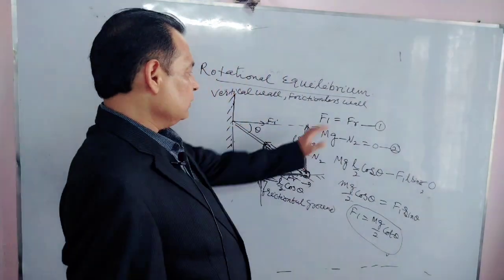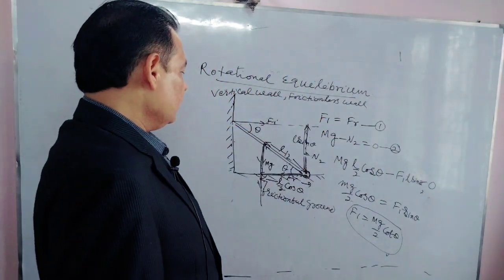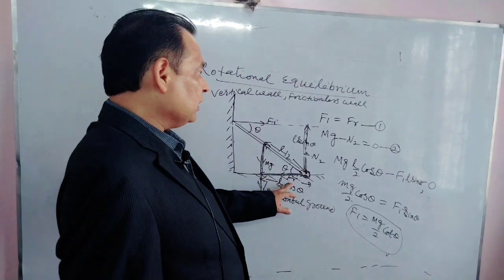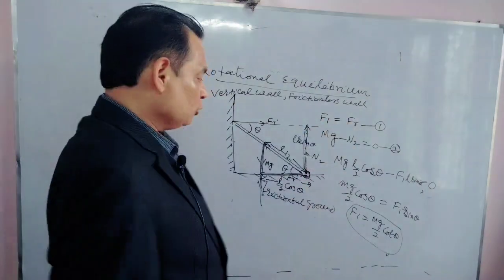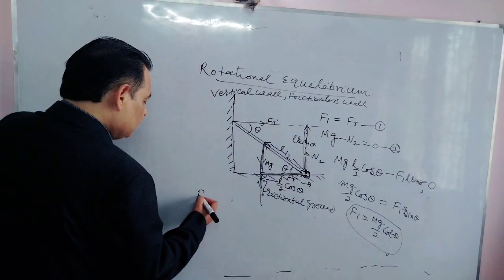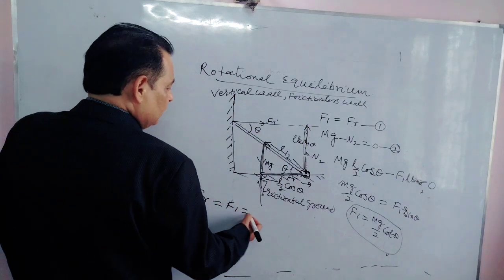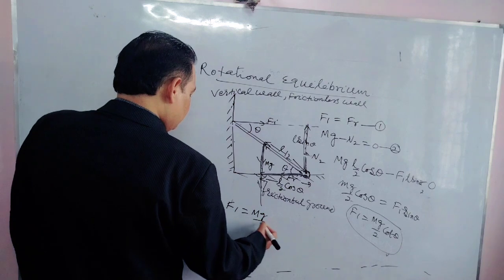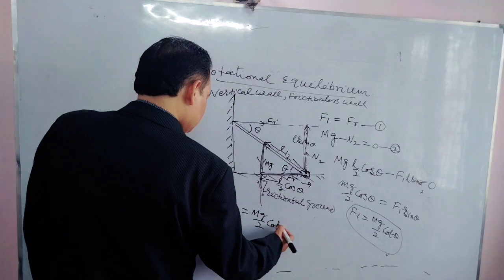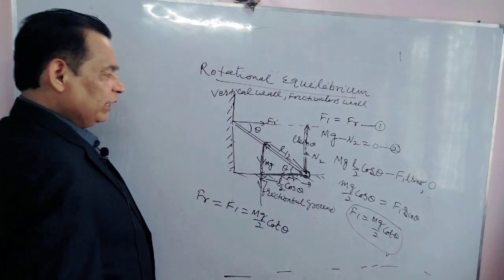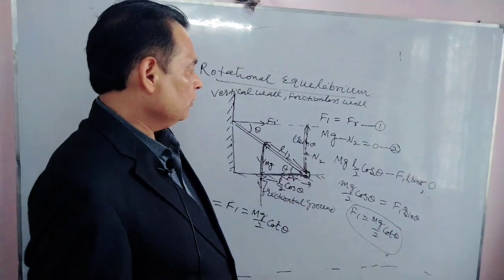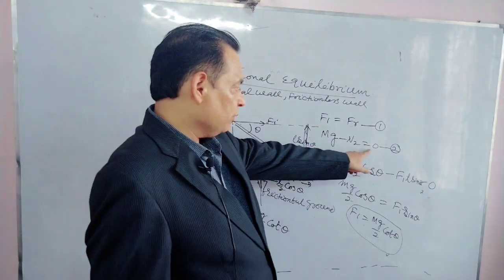F1 is calculated. If F1 is calculated, what about friction? Friction is equal to F1. So we can write down here the friction, second unknown force will be F1 and this will be mg by 2 cot theta. Now N2, for N2 here we have already equation.